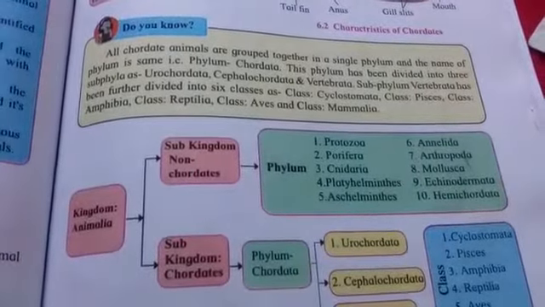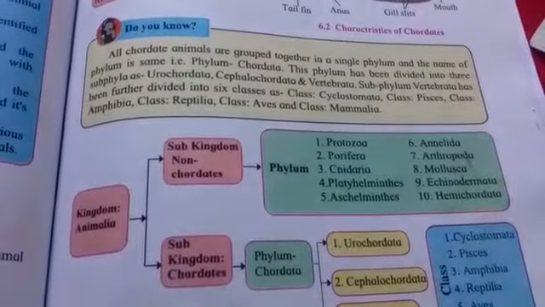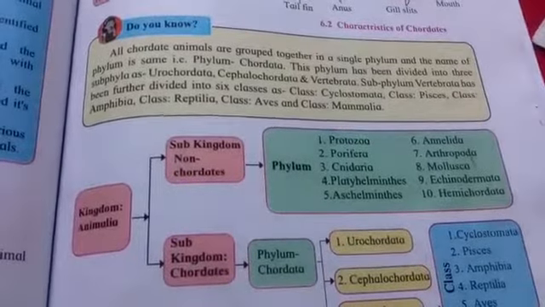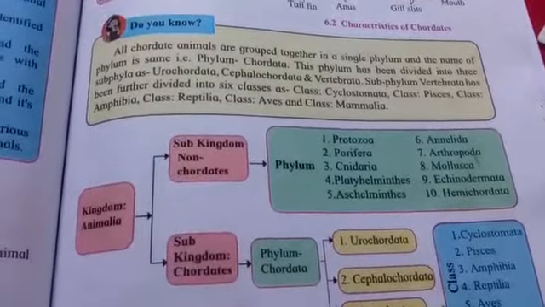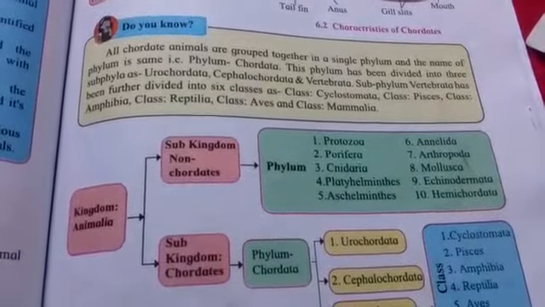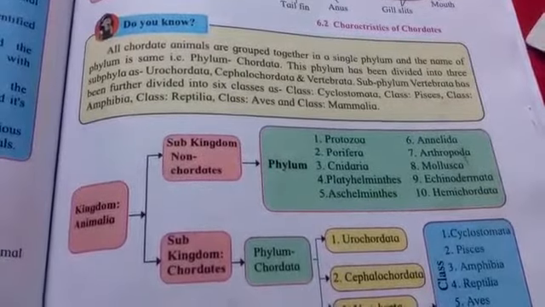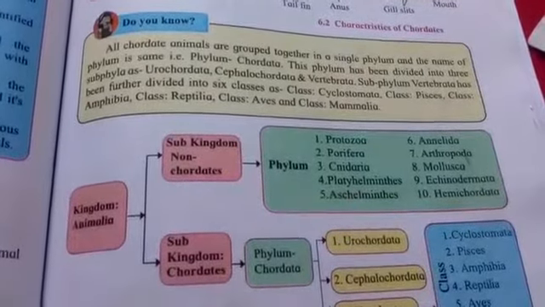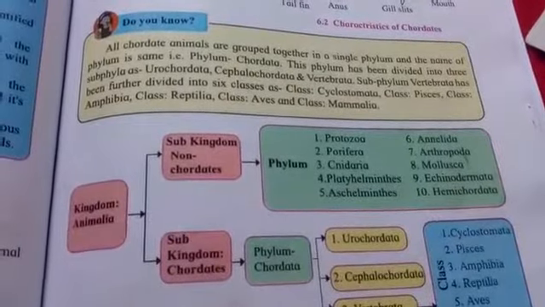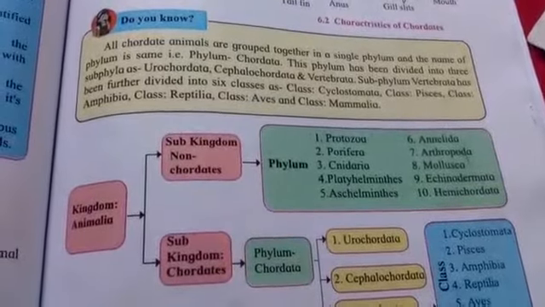As we human beings or the other higher animals have a vertebral column, in the same way, because we belong to this subphylum Vertebrata, this is a characteristic feature of Vertebrata, in which the notochord will be replaced by the vertebral column. Then this subphylum Vertebrata is further divided into 6 classes, that is Cyclostomata, Pisces, Amphibia, Reptilia,